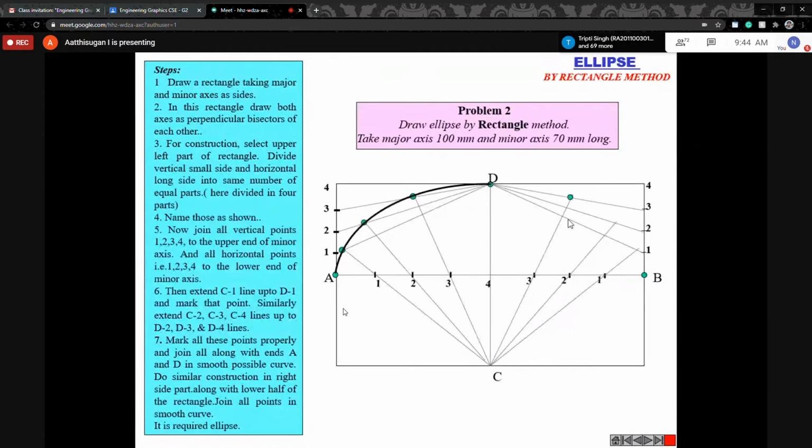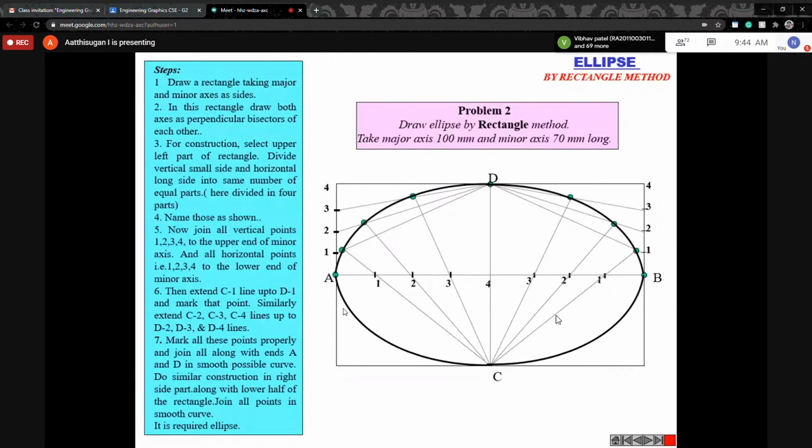Okay, then mark the intersection point. Then join. So I did one half. The same you can do for the second half, or else just mirror it. Just mirror it and automatically you get the ellipse. So this is with the help of the rectangle method.